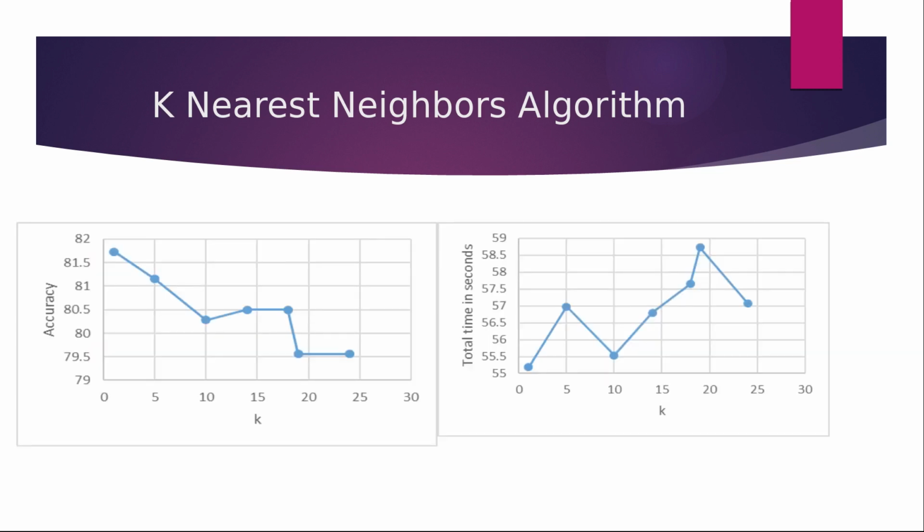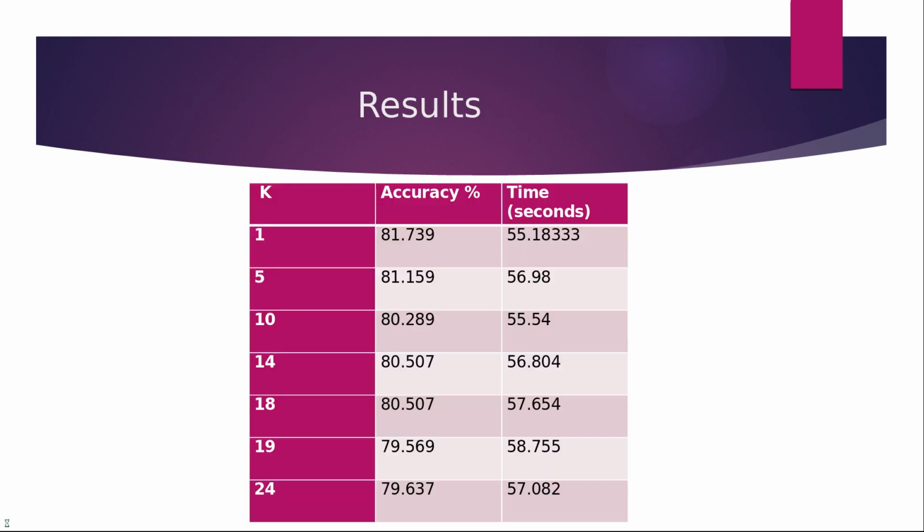In this graph, you can see as we vary the values of k, we get a varying accuracy, and as we vary the value of k, we get different total time taken in seconds. We cannot say that there is a linear relation in this because the value of k and accuracy or total time taken in seconds is not directly proportional. These are the results which I got.